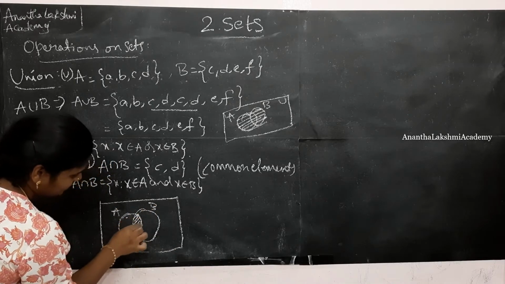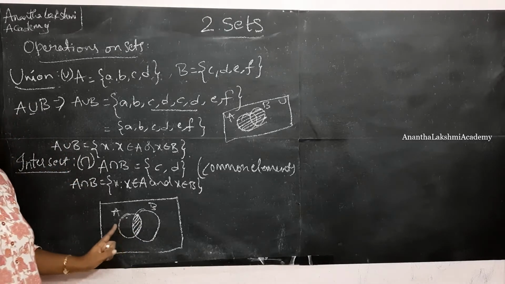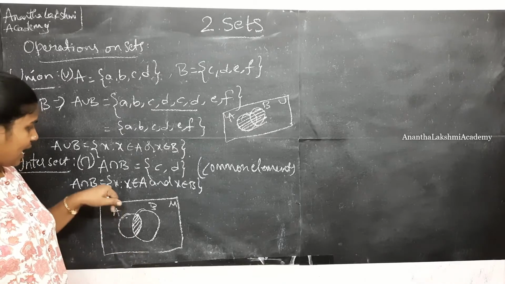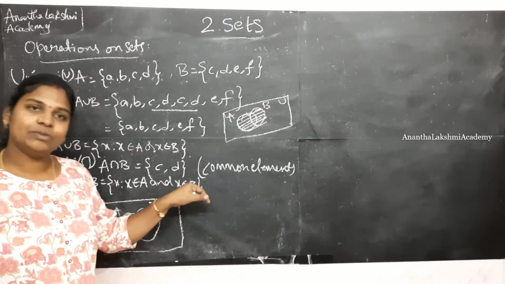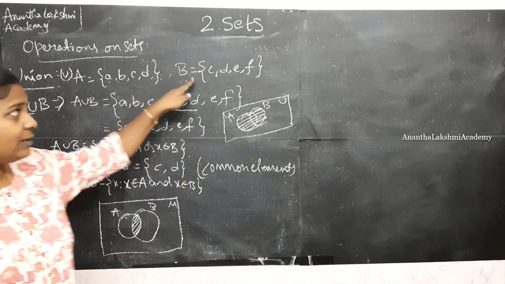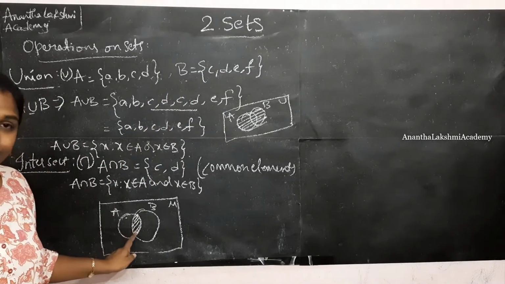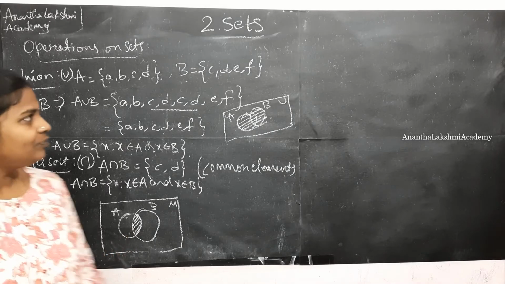This part is the intersecting part and this is the intersection. Okay. x such that x belongs to A and x belongs to B. Union is all the elements but distinct elements. But intersection is only the common elements.